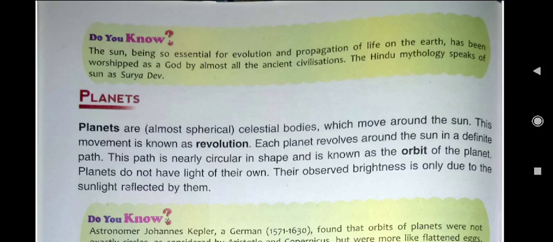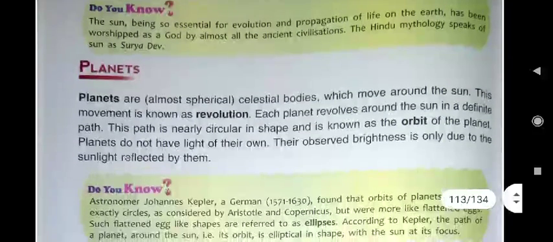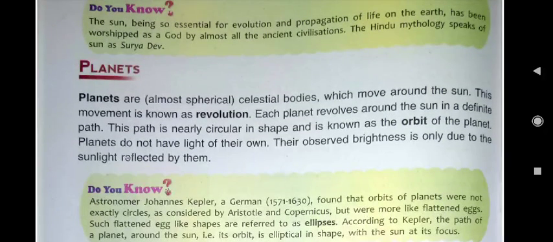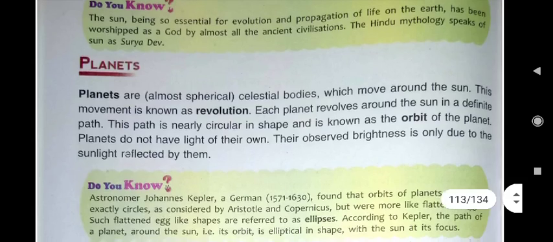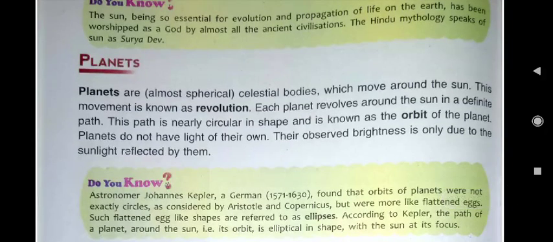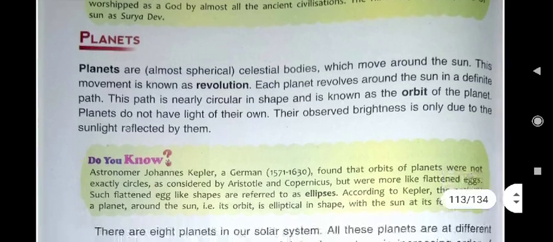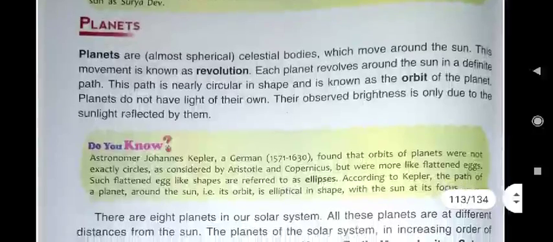Because the sun is so essential for evolution, development and sustenance of life on the earth, it has been worshipped as a god by almost all the ancient civilizations. And Hindu mythology speaks of the sun as which god? Surya Dev. So you understood about the sun?